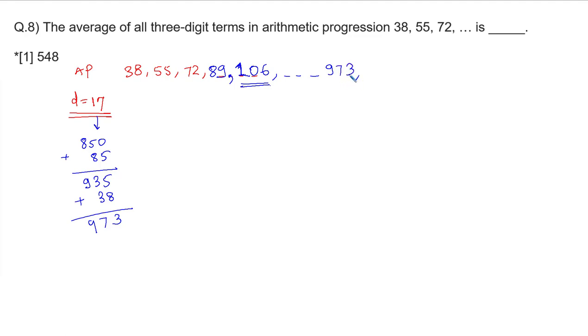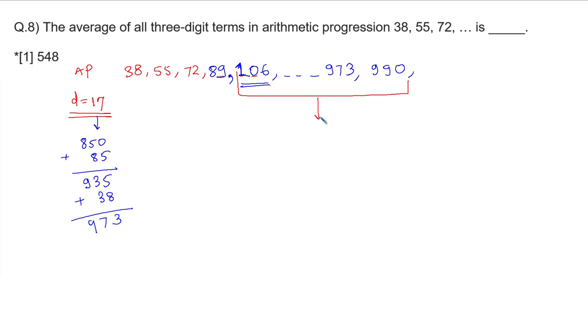After 973, you need to do plus 17. So plus 17 is equal to how much? 990. And after this, if you do plus 17, it will be a 4-digit number. So we don't want that. So now we are interested in only 3-digit numbers.